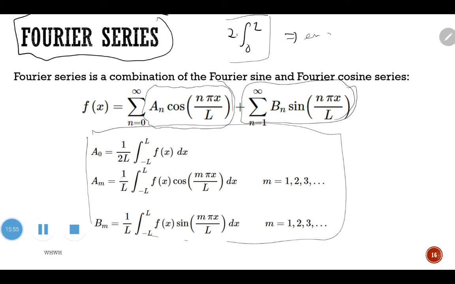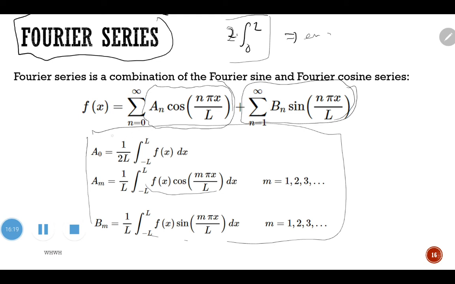But if we confirm that the result of the multiplication of the two functions here, f(x) times cos n pi x over L or f(x) sin n pi x over L, is an even function, then you may simplify it to 0 to L times 2. Okay, my attention is here.